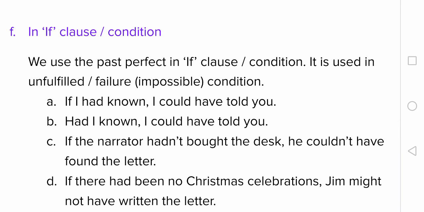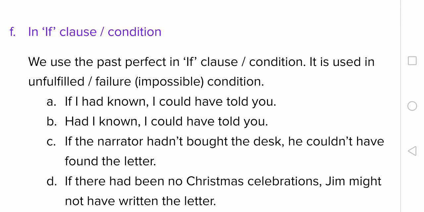Example: If I had known, I could have told you, which means you asked me something in the past, and I didn't tell you. Why? Because I didn't know it and I don't expect to know it again. So if I had known, I could have told you. There is no possibility. It had happened.